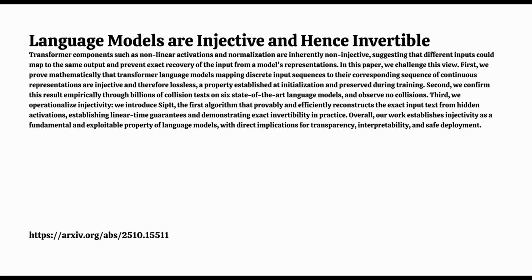This still feels counterintuitive, though. Things like layer normalization seem like they average things out, or MLPs squash values. I know, it seems like they should be lossy. So why does the math say otherwise? What's the core insight? It hinges on the mathematical nature of the transformer's components. Everything inside, embeddings, layer norm, attention, MLPs, even the residual connections, they're all what mathematicians call real analytic functions.